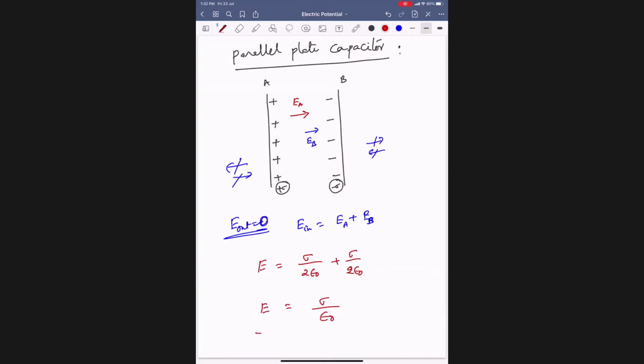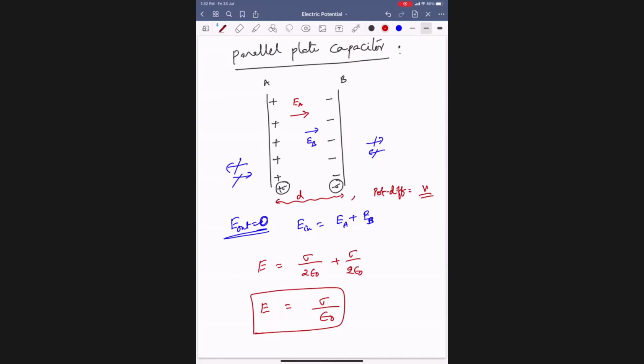Sigma by epsilon naught only. Right. Now these two plates have some separation. The separation between the plates is d, and the potential difference between the plates is, let us say, V. Got it?